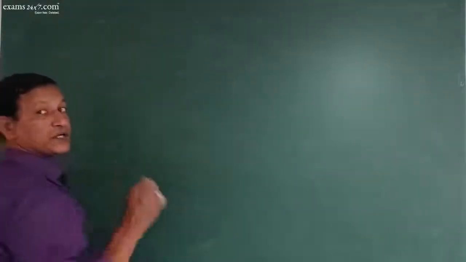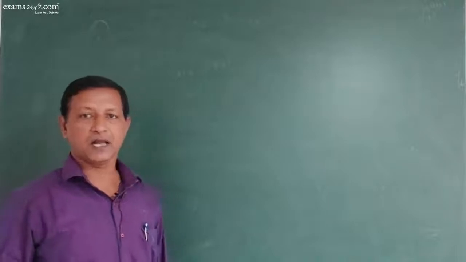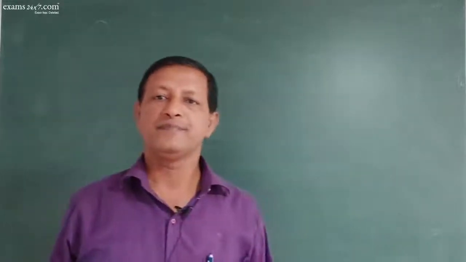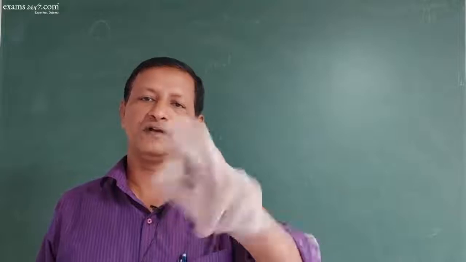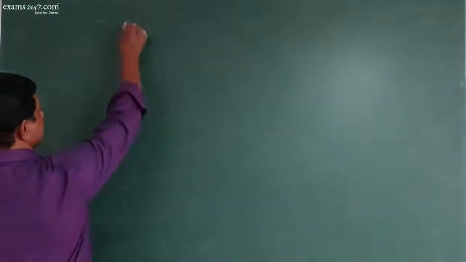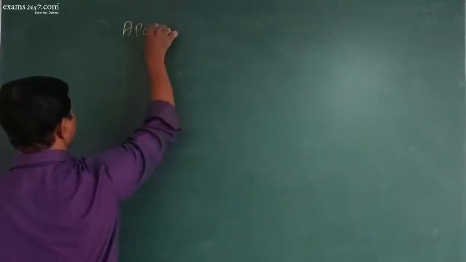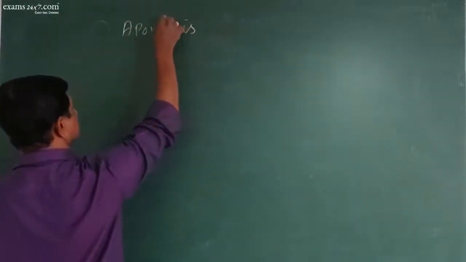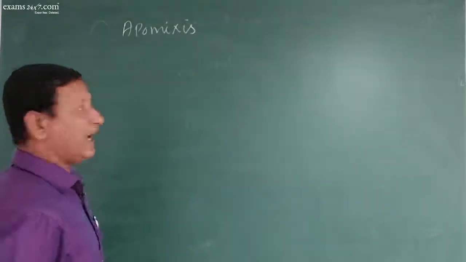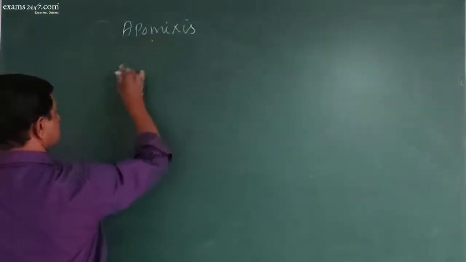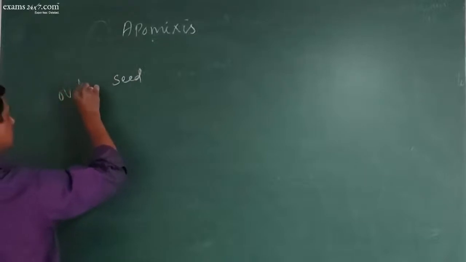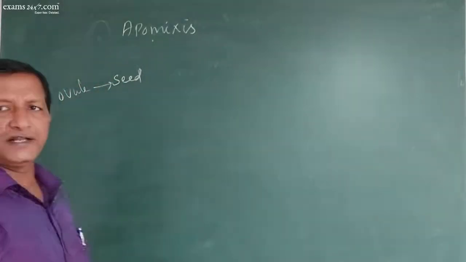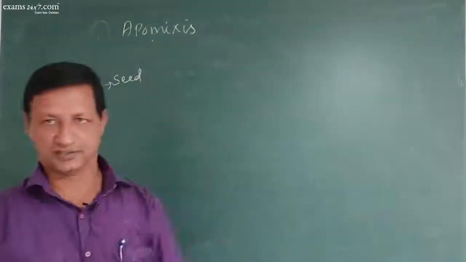Next, sometimes the parthenocarpy we have studied. Parthenocarpy is nothing but the condition where the ovary directly develops into fruit without fertilization. Sometimes you can also see apomixis, where the ovule develops into seed without fertilization.